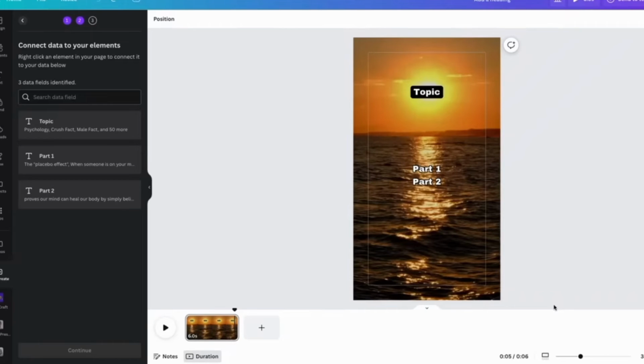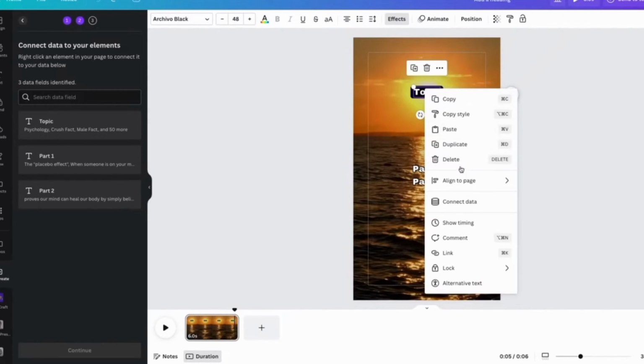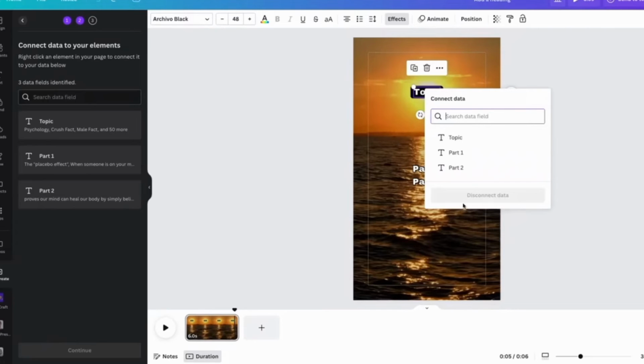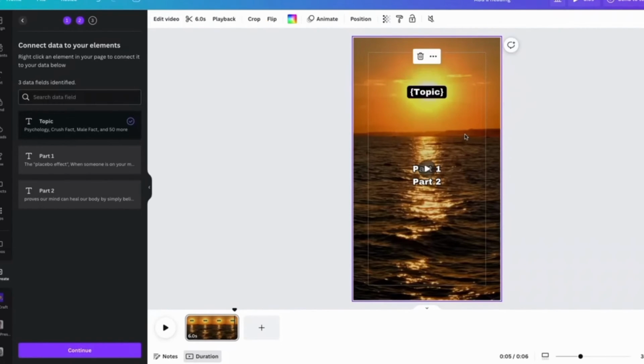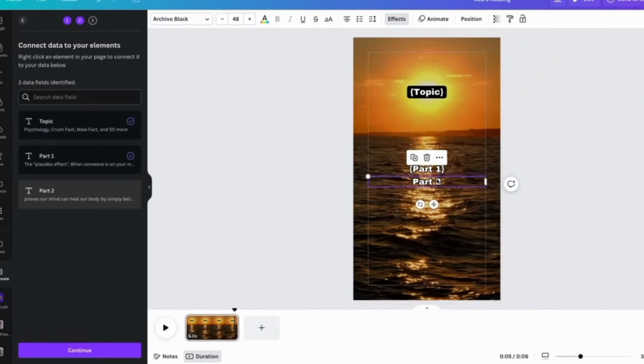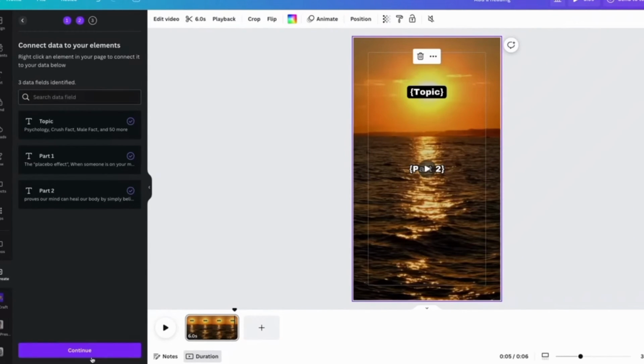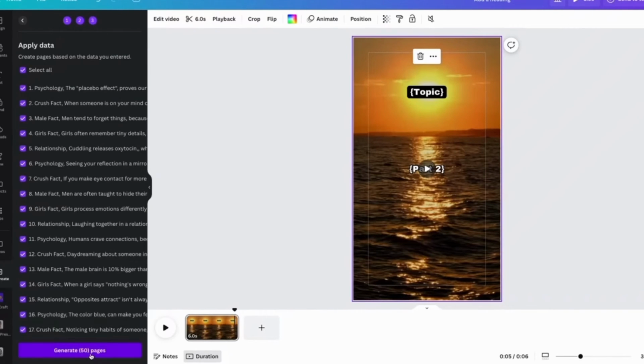Now I am going to paste the information I have saved into this template. First, right-click on the topic and select Connect Data. You can see 3 options related to Connect Data. I select the first option here, and the topic is filled like this. In this way, I select the other 2 options separately. Then click on the Continue button on the left side. The information for each option has been collected separately.